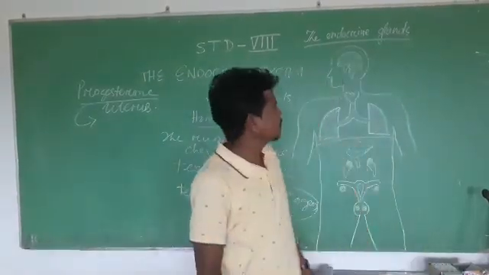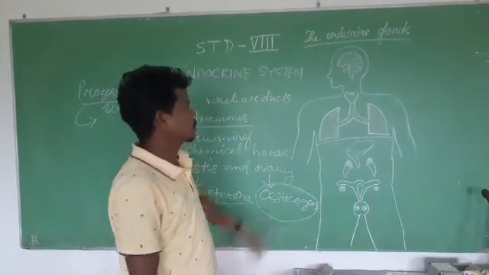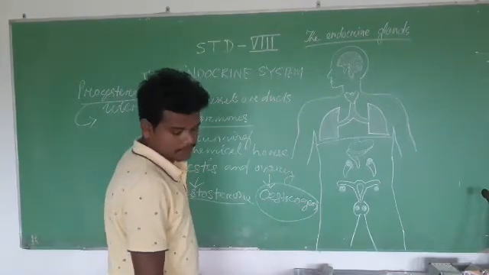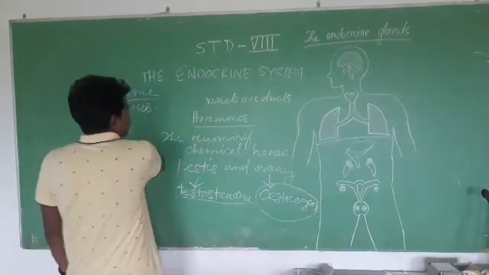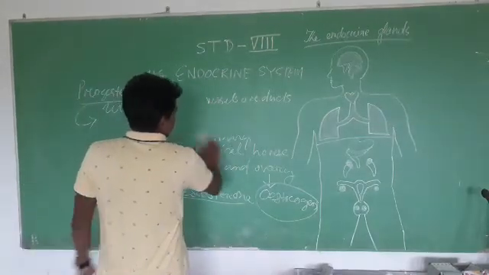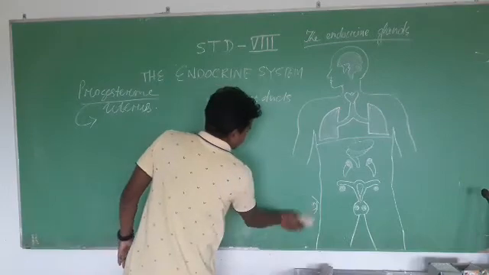Next, we will talk about the endocrine glands that are associated with the human body, and the hormones secreted in the human body.